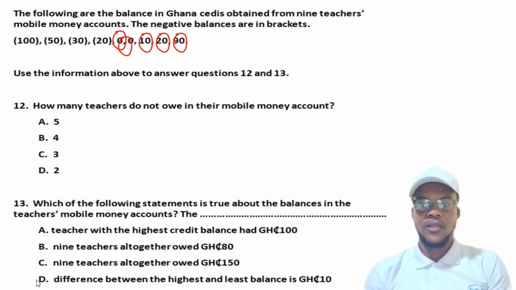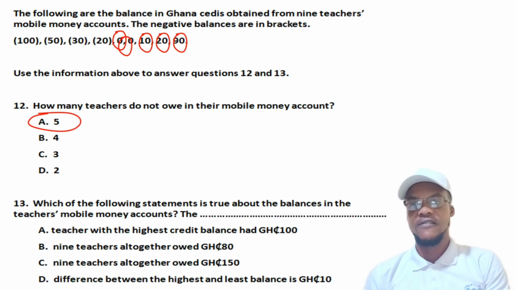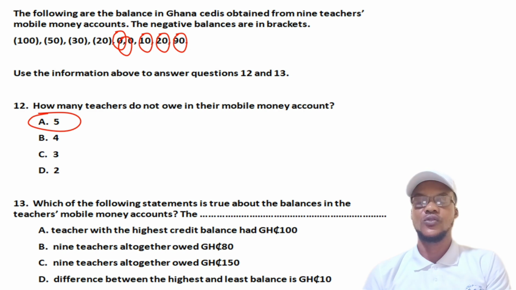Yes, so you see that the alpha, then what will be your answer? And that is what is going to be our A, that is the 5. So it means 5 of the teachers are not owing. Out of the 9, 5 teachers are not owing. All right, okay, now let's look at question 13.